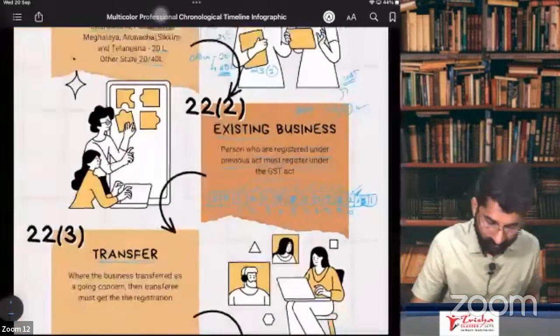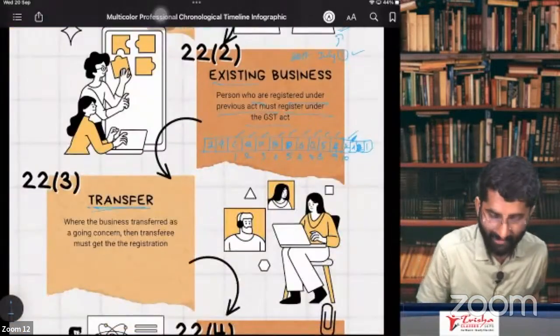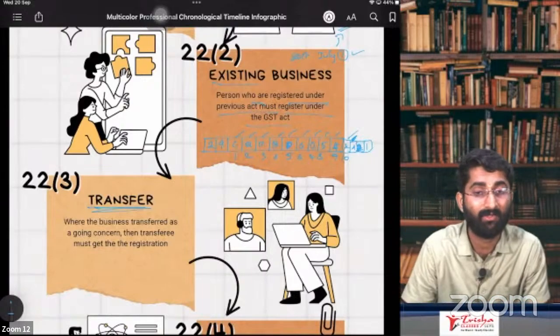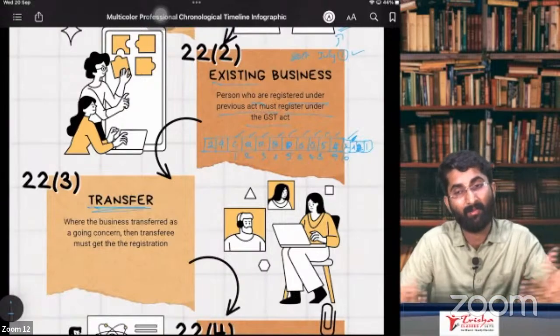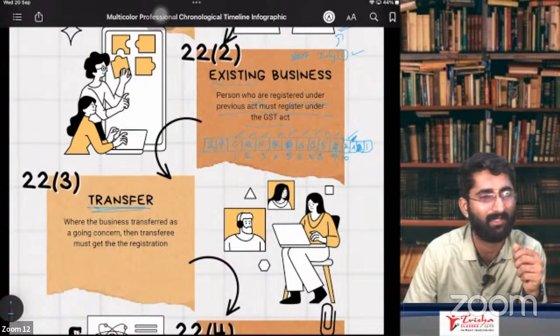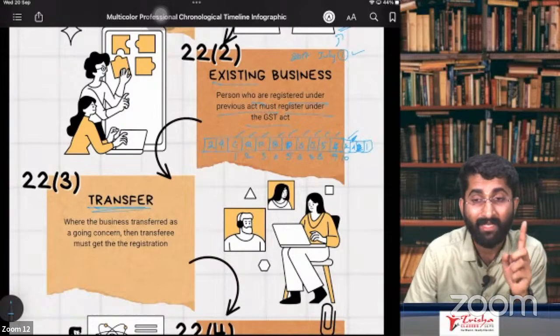When it comes to transfer, for example, I had one business and I have taken the registration. I am transferring the registration to you. Can I transfer the registration as well? Tomorrow onwards, take this registration and continue with it. No, it cannot be done. Why?